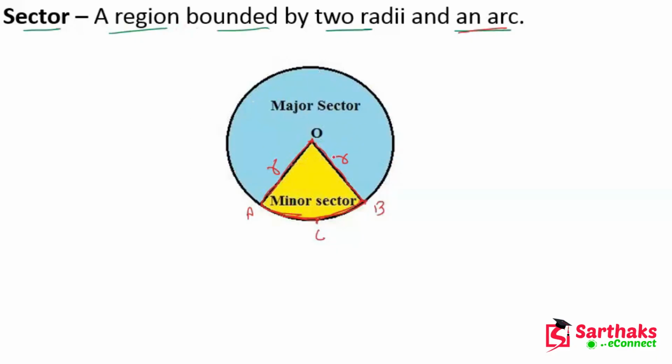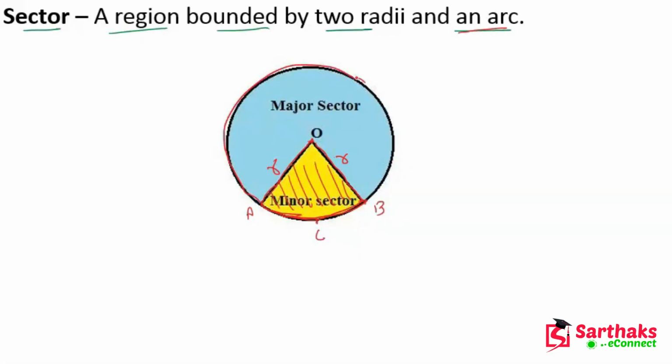So the region bounded by the two radii and an arc means we are talking about this region. This is the sector. I hope you get this point. Now you can see that the region bounded by the two radii and the minor arc is the minor sector. And the region bounded by the two radii and the major arc, this is the major arc.